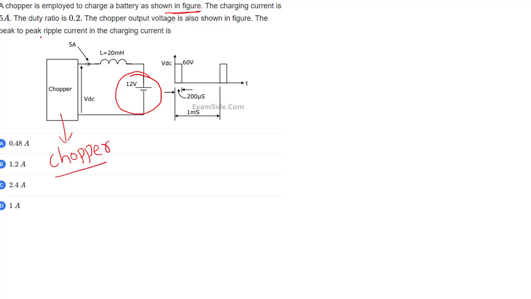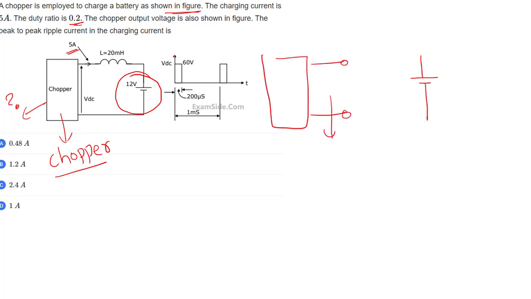Okay, the charging current is 5 amperes. Duty cycle is 0.2. Inside the chopper I am talking about. The chopper output voltage is shown in the figure. To charge a battery, they kept a chopper. What is the output of the chopper? It's a DC output, but it's not a pure DC. It is this kind of thing.